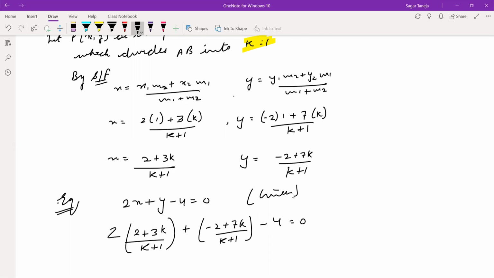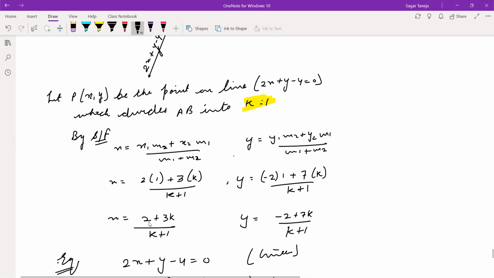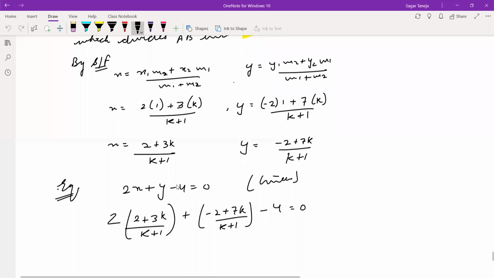See how this question is different. This is the first question where the equation of this line is also given. Whatever values you got of x and y, with this information alone you will not be able to take out the value of k, nor even the values of x and y. So we have to use this equation and put in the values of x and y that we took out. Write 2, and in place of x write this value, then plus sign, then the y value, then minus 4 is equal to 0.